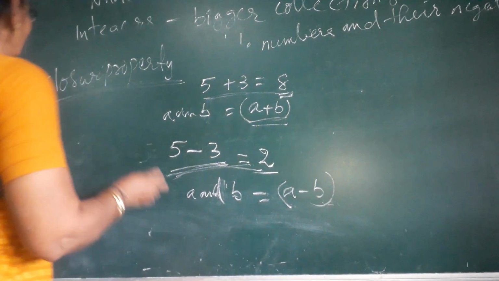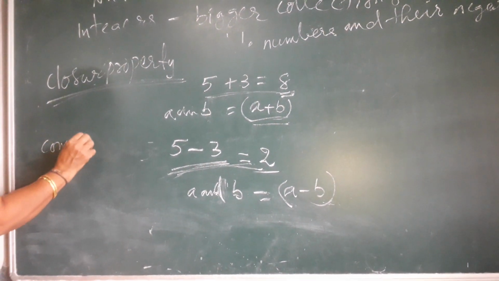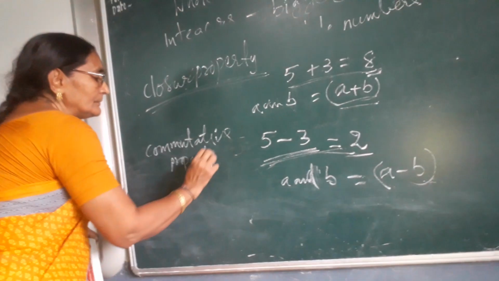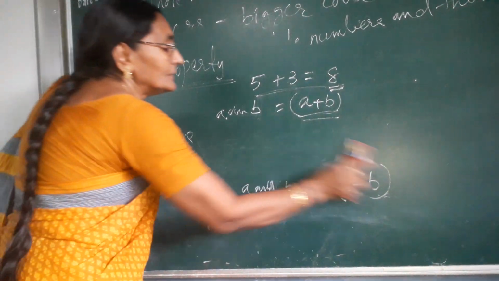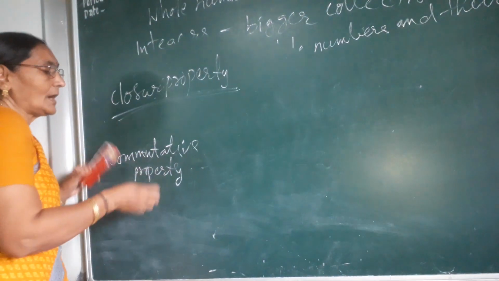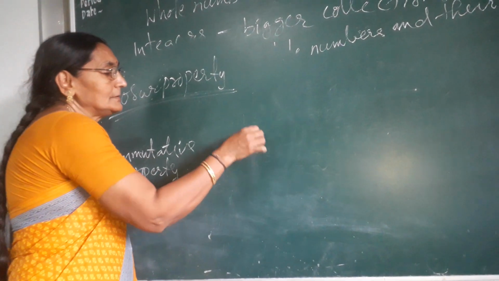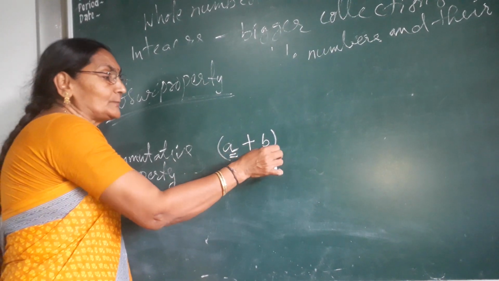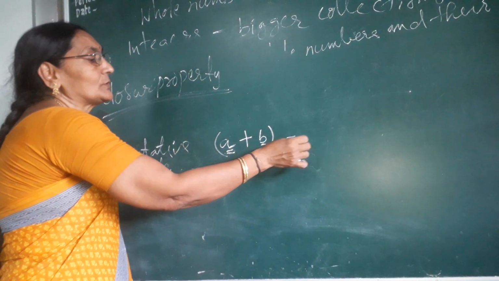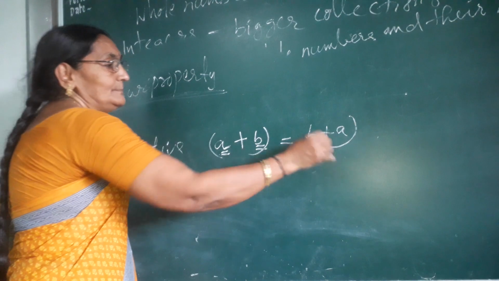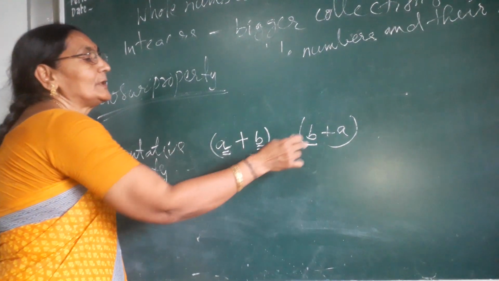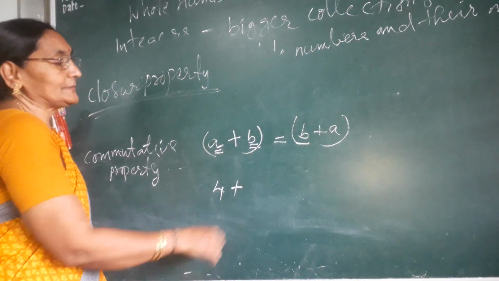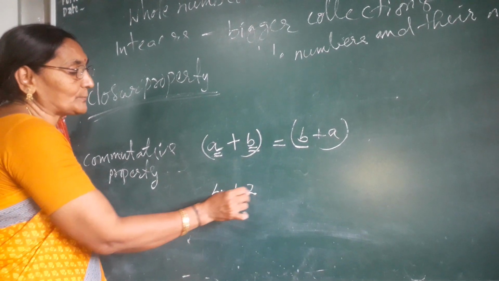Now you come to the second property, that is called commutative property. What is commutative property? Commutative property means any two integers are added. Suppose one integer is A, another integer is B, then in reverse order also you add, it will come equal. A plus B is equal to B plus A. So how will it come? Suppose you take one integer as 4, another integer as 2. Then how much will come? 4 plus 2 is 6.